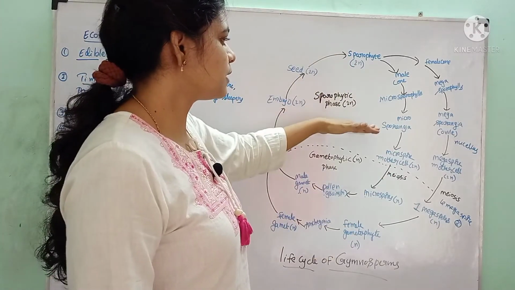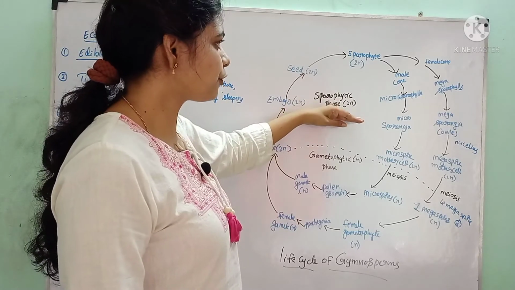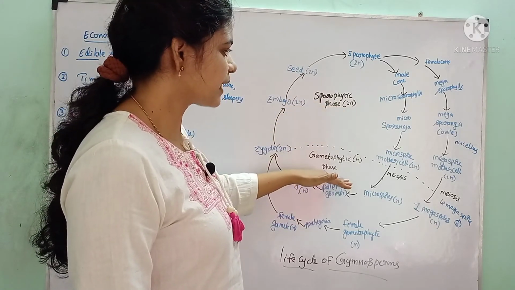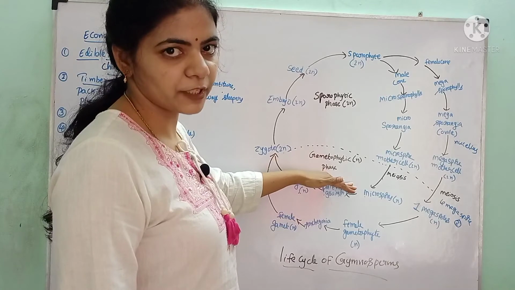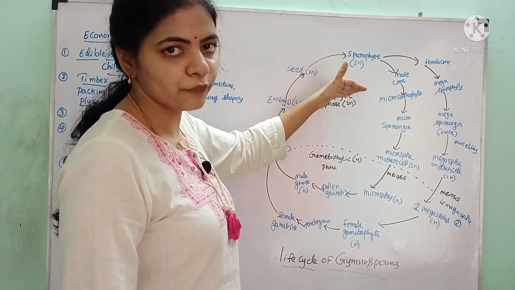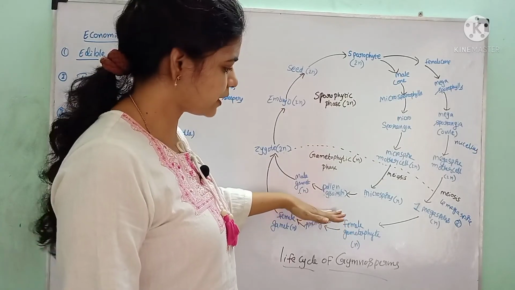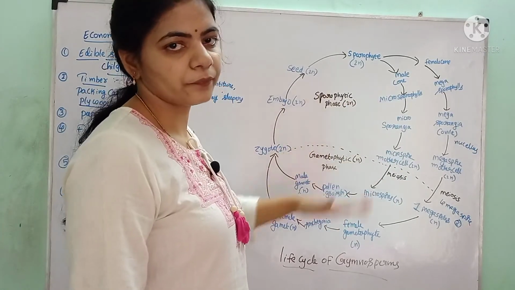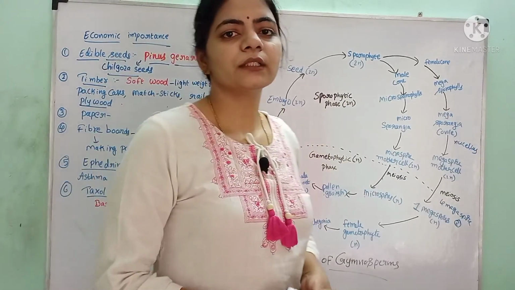Here, this spore form is called the sporophytic stage. Here the fusion of the gametes takes place. This is called the gametic phase. The gametic phase alternates with the sporophytic phase, and the sporophytic phase alternates with the gametophytic phase, which is a cyclic form. So with this we have completed the gymnosperms.